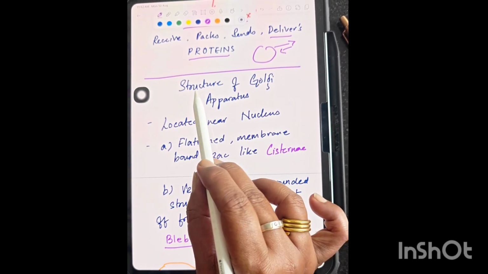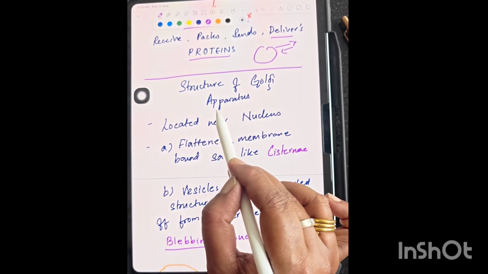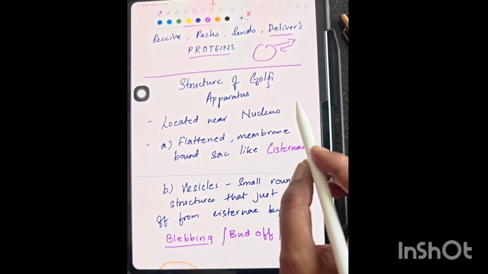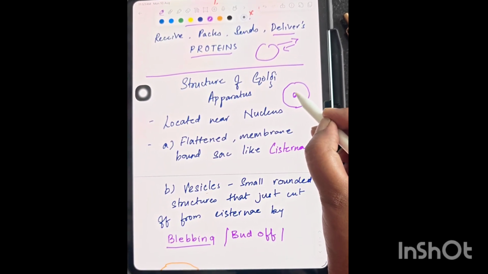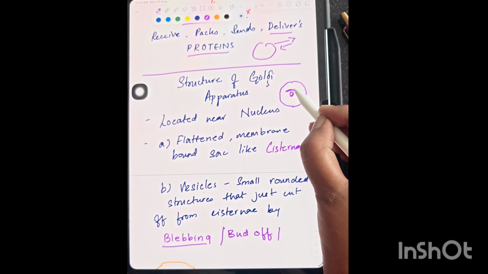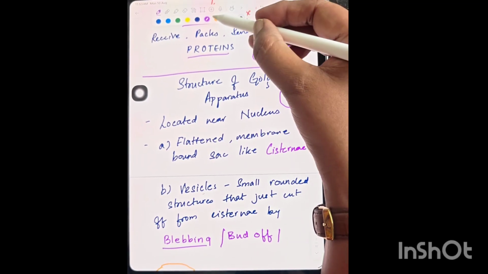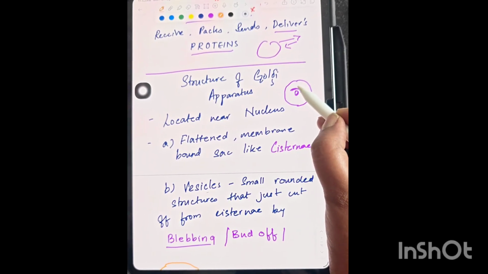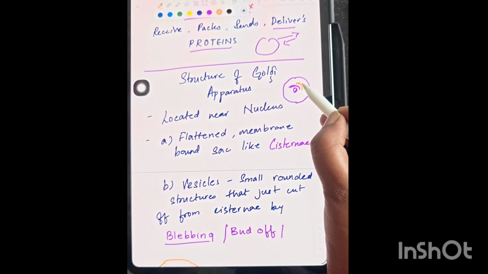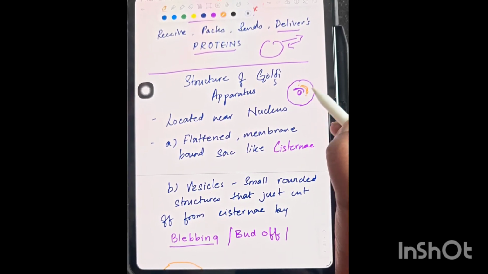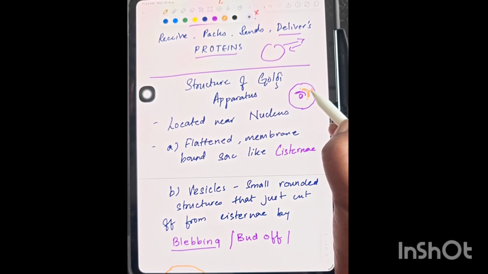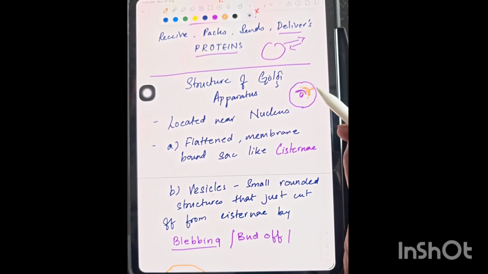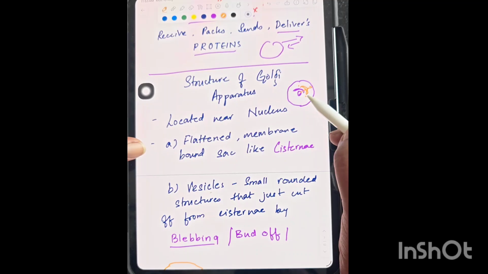Okay, so next is the structure of the Golgi apparatus. The Golgi apparatus is generally located near the nucleus. Suppose this is the nucleus; around the nucleus you will find the endoplasmic reticulum, and next to this endoplasmic reticulum there is the Golgi complex, and this Golgi complex is near the plasma membrane. So these are all connected and associated with each other.